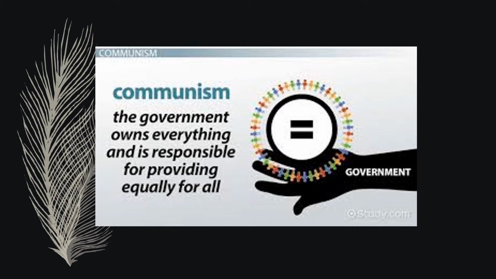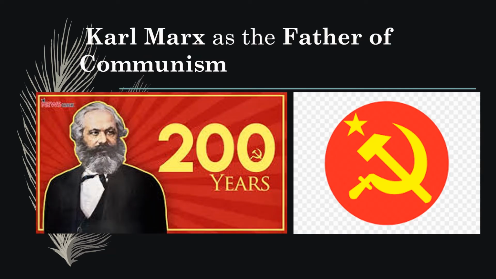Students, let me introduce to you the genius Karl Marx. He is also known as the father of communism. He was the first one who gave the idea that everything can be owned by the state, and the state can work for equality, and can also initiate welfare for everyone. Remember, he gave his idea in theoretical form, not in practical form. He didn't practice his own idea in any country. There were other people who adopted his ideology by reading his book or got inspired by his book and enforced his ideology in their own country.